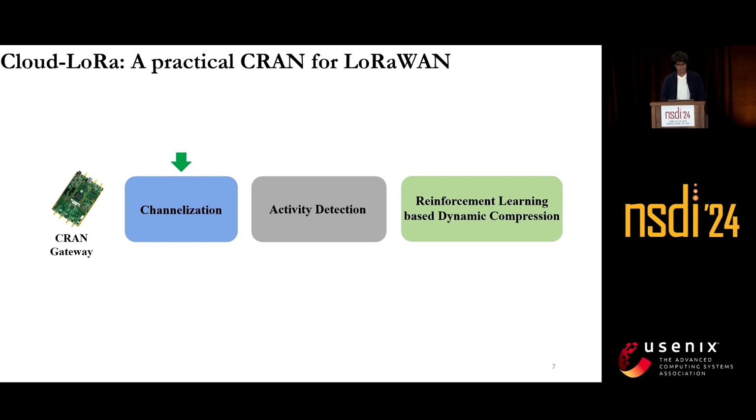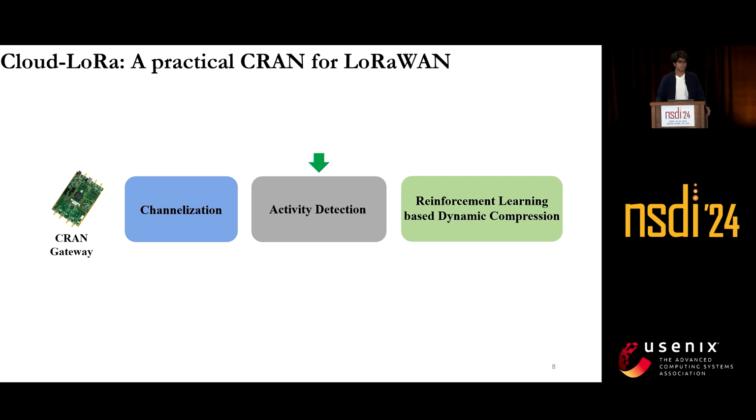All these channels are then passed on to the activity detection block. This activity detection block is continuously listening to the incoming raw IQ samples. And whenever it sees activity in the channel, it isolates it from noise samples in what we call active periods.